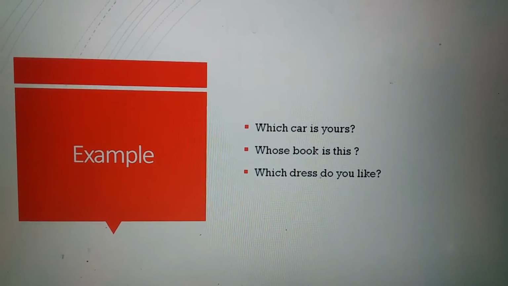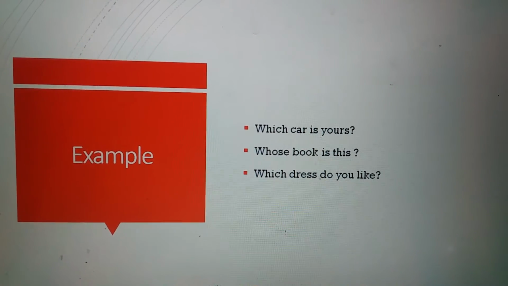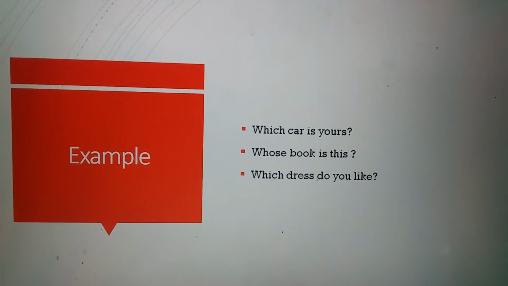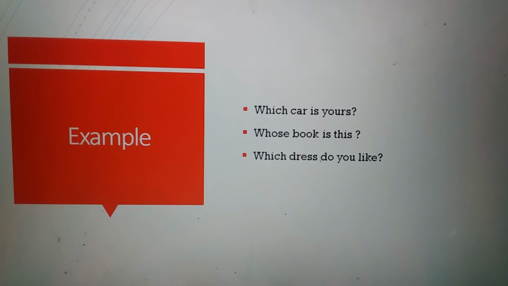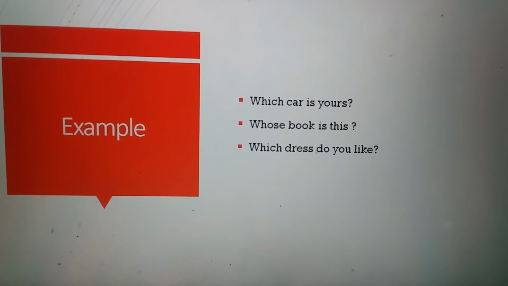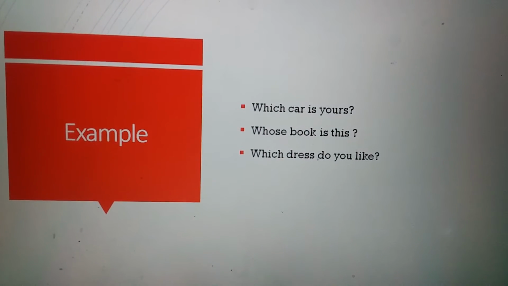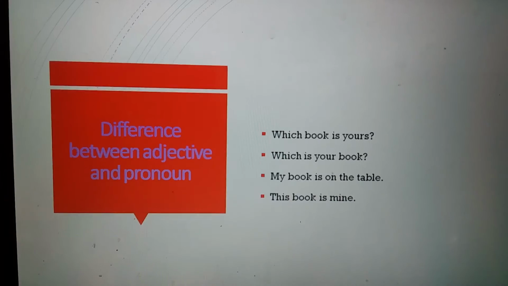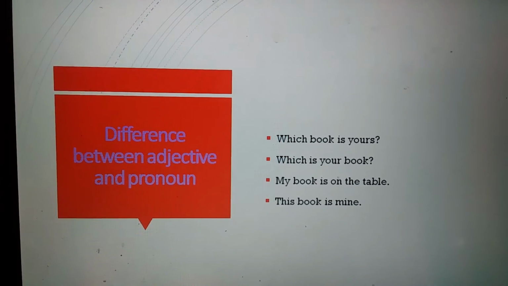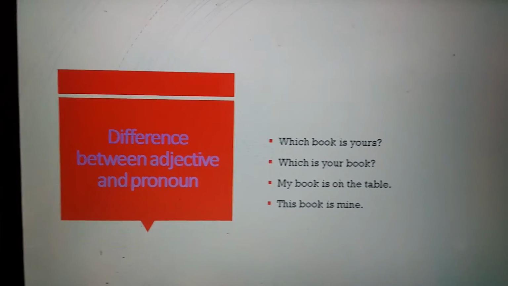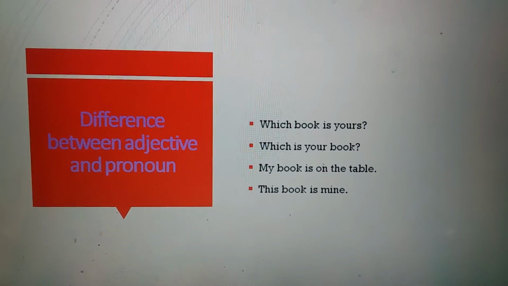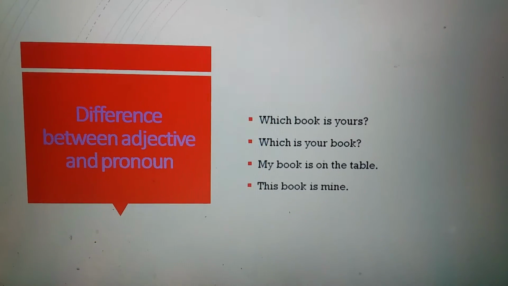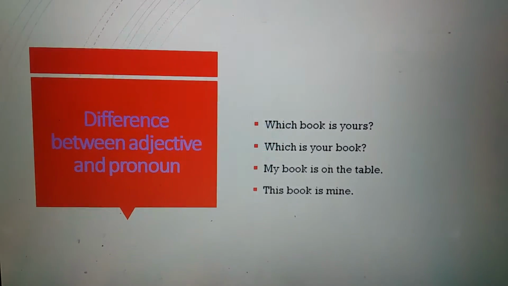Few more examples. Which car is yours? Whose book is this? Which dress do you like? You can notice that which, whose, which. After these words there is a noun: car, book, dress. Now what is the difference between adjective and pronoun? See a few examples. Which book is yours? Which is your book? Now, which book is yours?